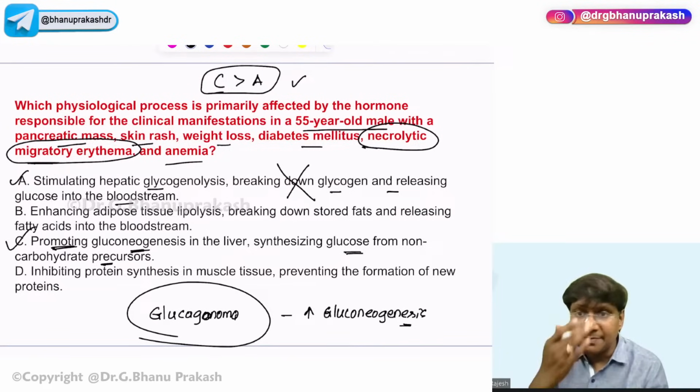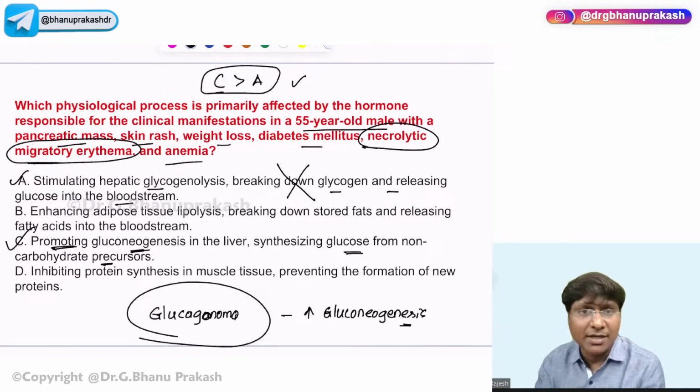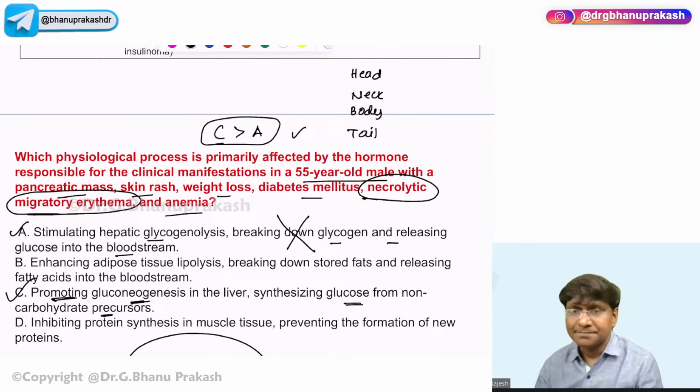Now, let me tell you some of the important points about the glucagonoma. Glucagonoma is a pancreatic neuroendocrine tumor. And you know where this particular tumor is present? I'll give you options. It is present in the head of the pancreas, the neck, the body, or the tail of the pancreas. Where do you have this glucagonoma? Very good, Bhuvana. It is present in the tail of the pancreas.